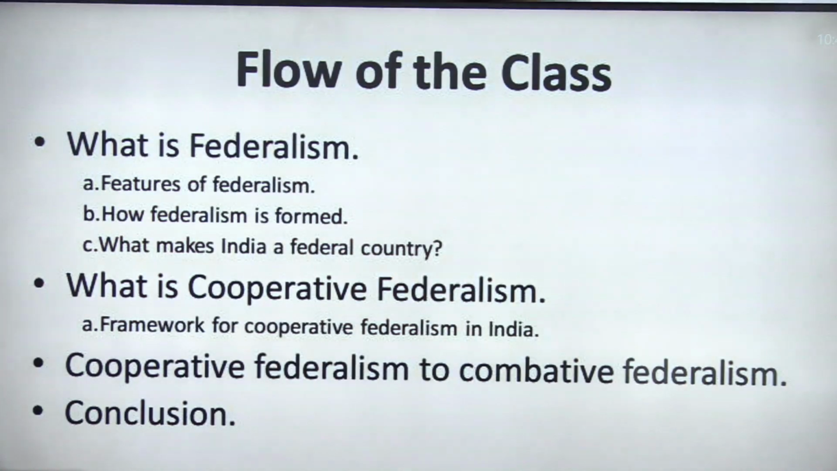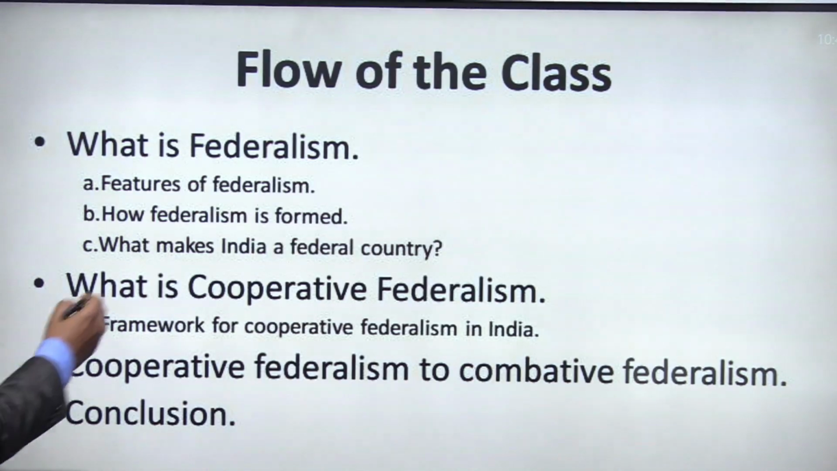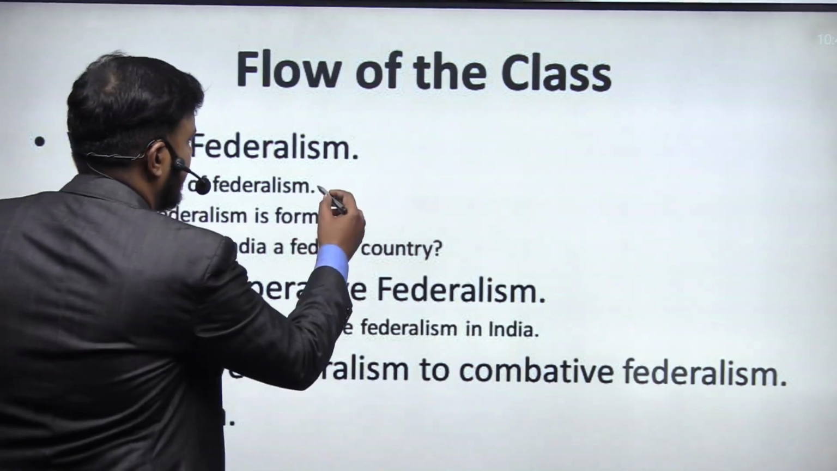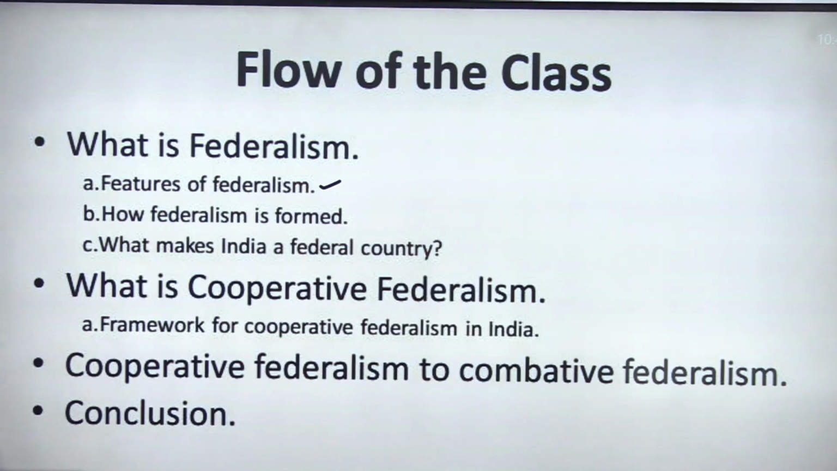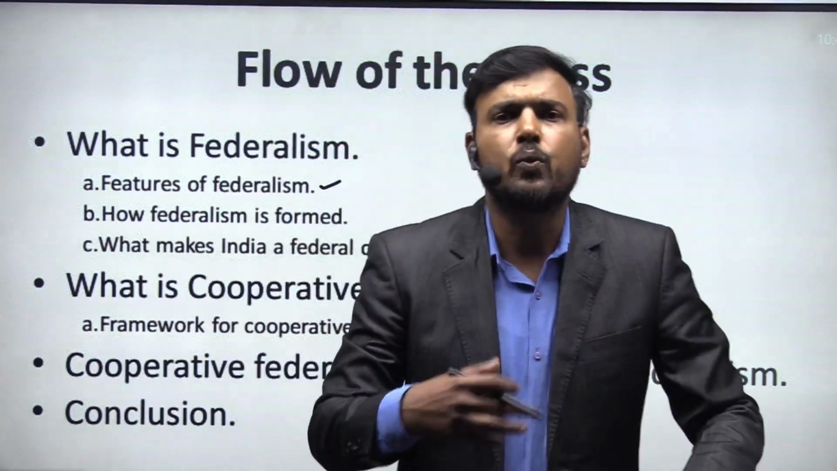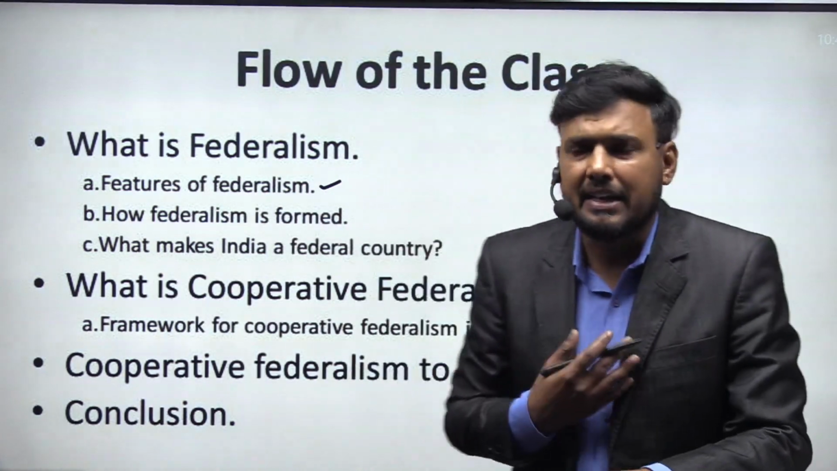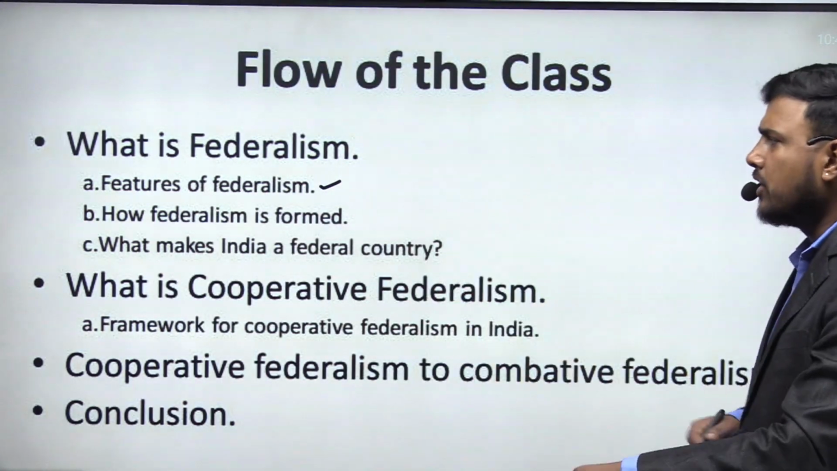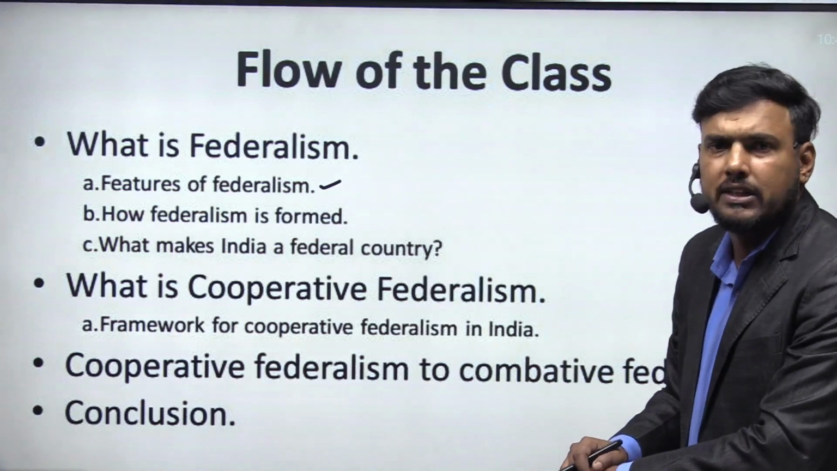So this is going to be the flow chart of today's class. First we will understand federalism. What are the features of federalism? How federalism is formed, and if we talk about India, how we can say that India is a federal country. So this is going to be the content of today's class.